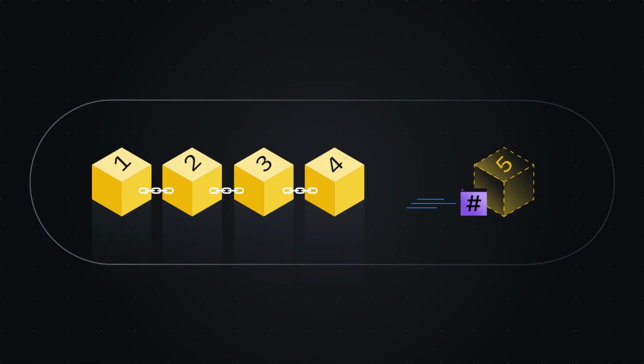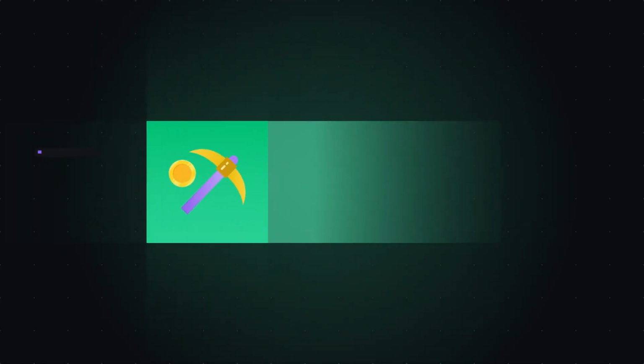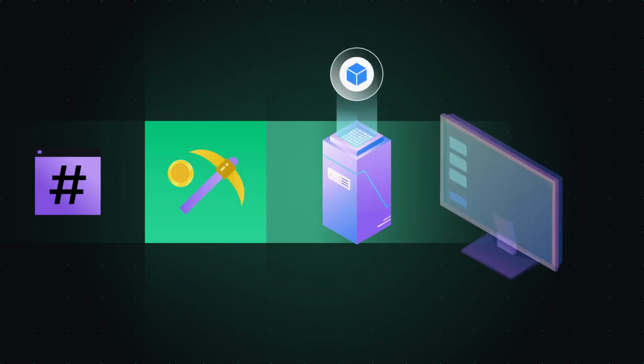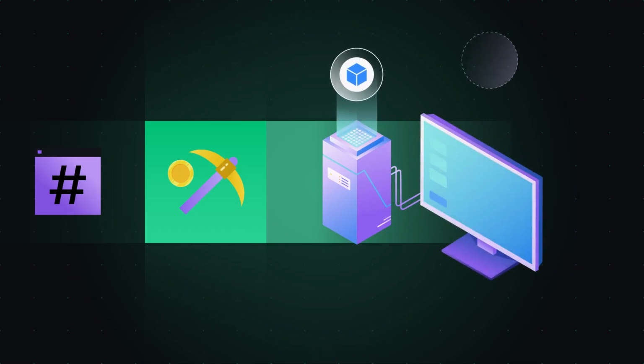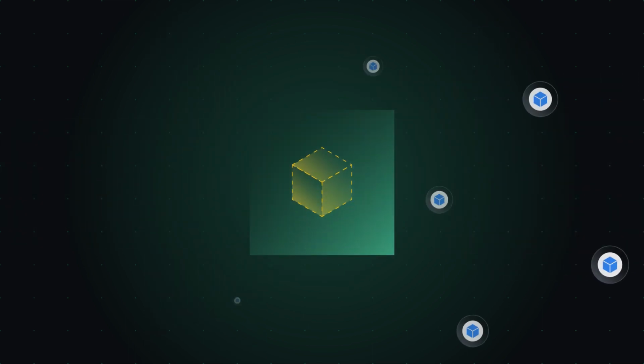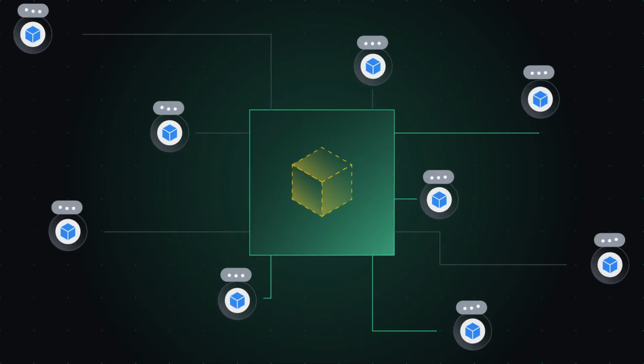Remember that our block must also include the hash of the previous block, so it can only be created after the most recent one. In proof of work systems, it's often incredibly difficult to calculate a valid hash. Nodes use large amounts of computational power and electricity to do this. But here's the thing. Once they do find one, they send the block around the network. Anyone can easily check that it's valid and hasn't been edited, because they only need to hash it once to see whether it produces a correct hash.